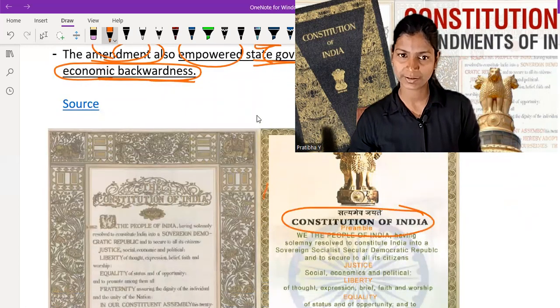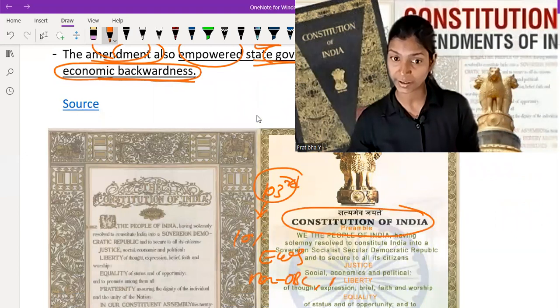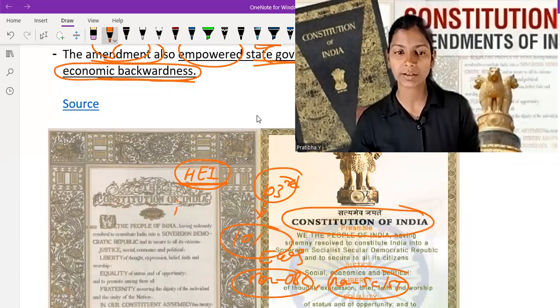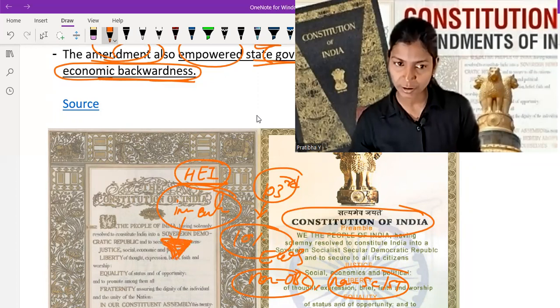They amended it. That means it is amended the 103rd time for providing up to 10% quota to EWS among non-OBC. Remember, non-OBC and non-SC, ST. People can avail the benefit of it in higher education institutions as well as in initial recruitment of central government jobs, and state governments are also empowered to give reservation to the people of their region on the basis of economy.